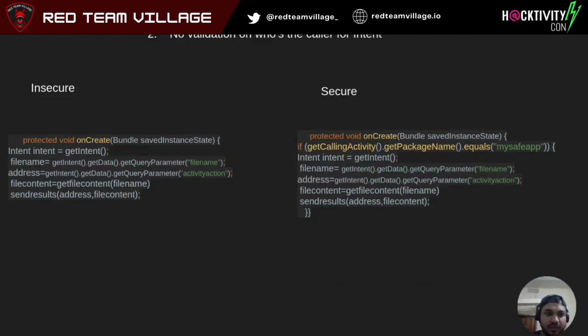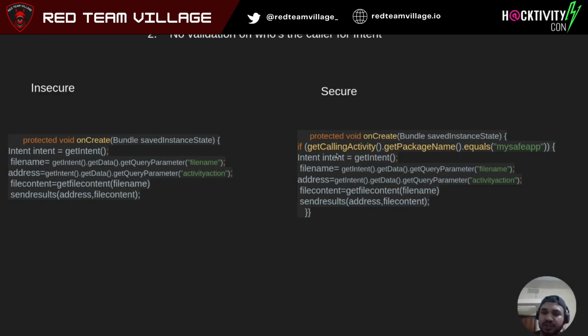Now moving to the second vulnerability, that is no validation on the caller for the intent. First we'll see an insecure way. Assume it is an exported activity, so any application can open it. It is taking an intent, it is taking the file parameter, it is taking the address where to return it to, then it is parsing the file, getting the content for the file name, and sending the result back. So there is no check on who is actually calling this. Is it my app or is it a malicious application?